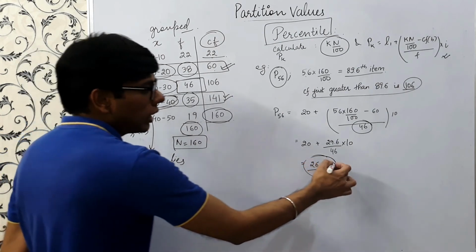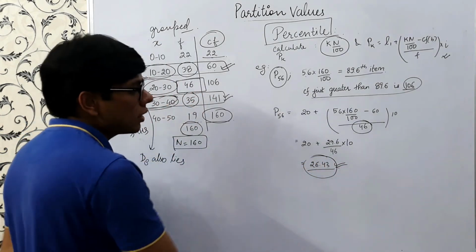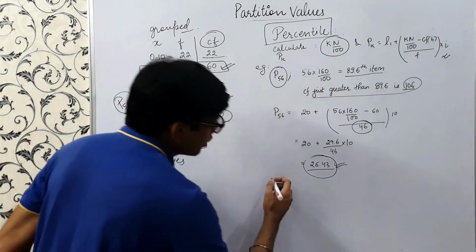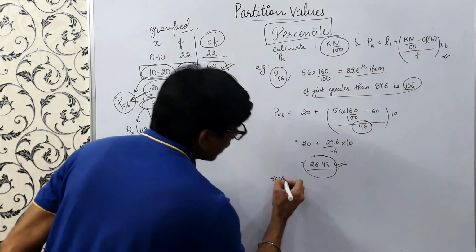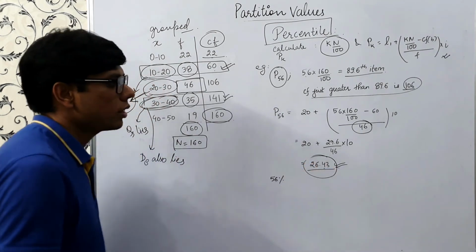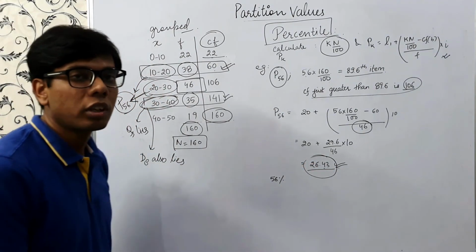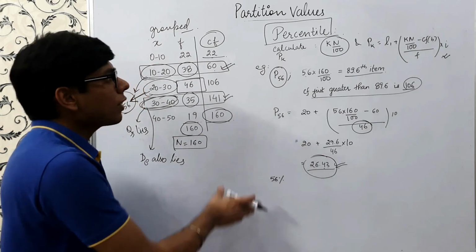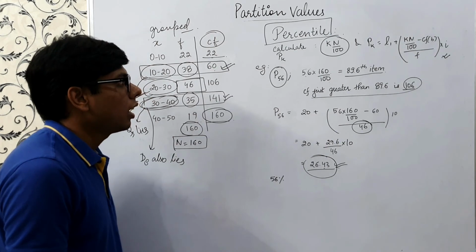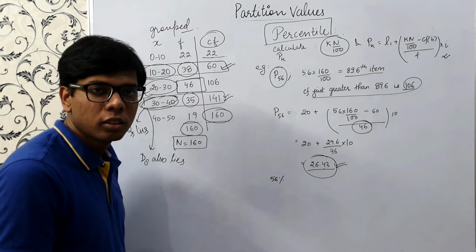So what does that mean? 26.43 is our P56. So this means that 56% of observations are less than or equal to 26.43, right? So we have calculated these partition values in different cases, right? Hope you have understood each method.